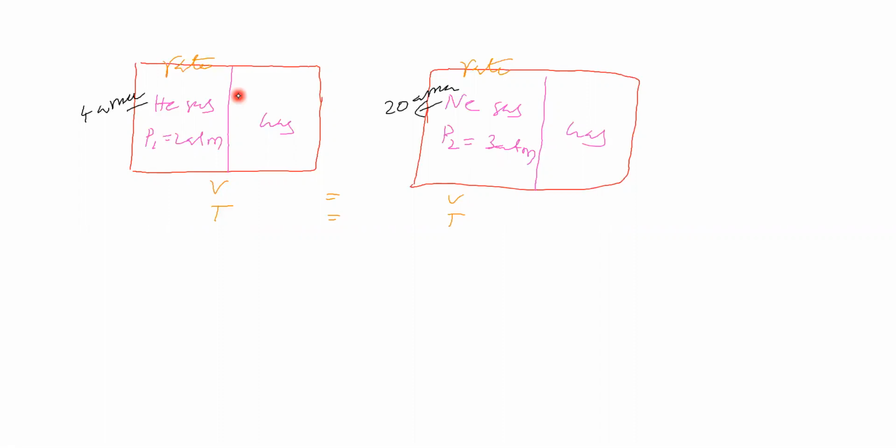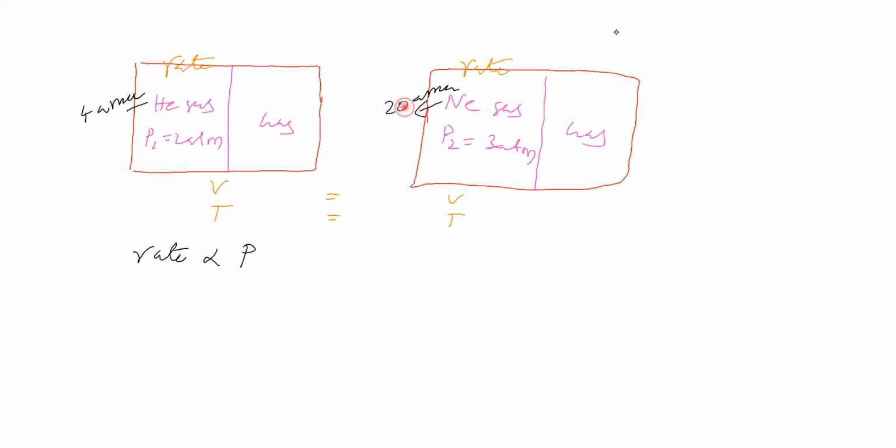Here pressure is more when compared to this. With respect to pressure, this gas goes for a higher extent of diffusion when compared to this. So we say that the rate of diffusion is directly proportional to pressure. Next, with respect to molecular mass, this mass is more when compared to this.